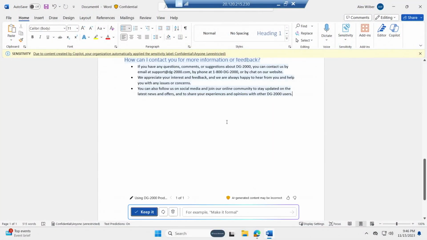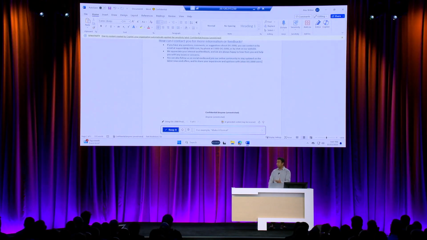Users don't have to do anything, just talk to Copilot, work with your documents, and it'll tell you, due to the content you created, referencing the other file, your data is now correctly labeled. And this shows up again at the bottom, front and center, telling your users that sensitivity labels in your data is being handled correctly. All right, this is example 1.